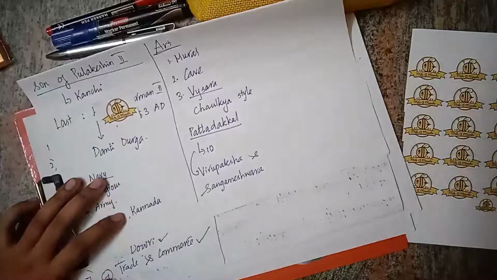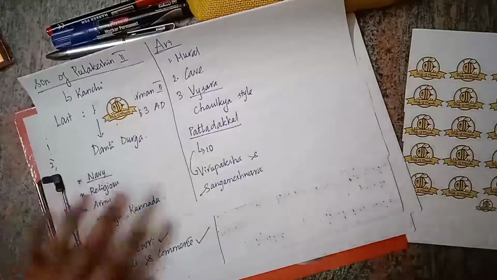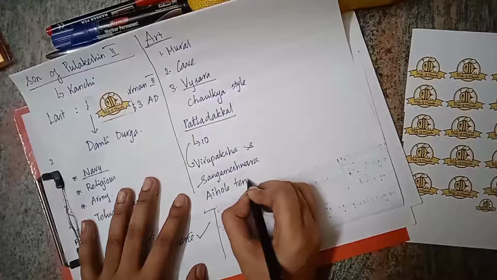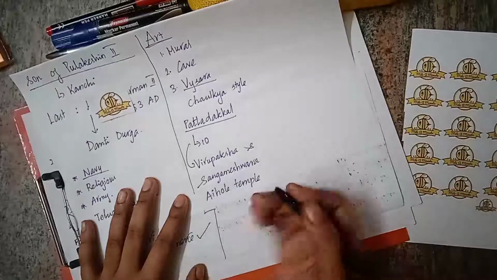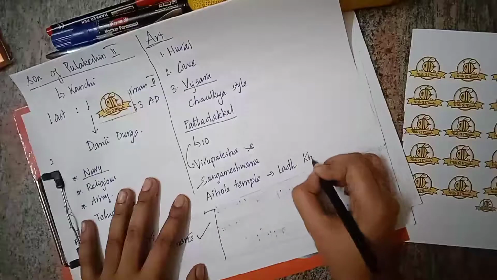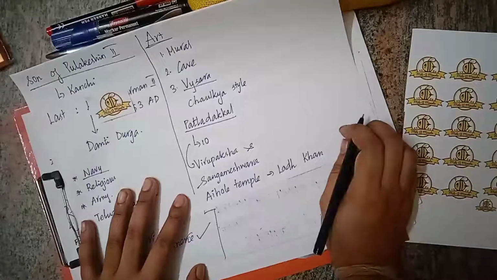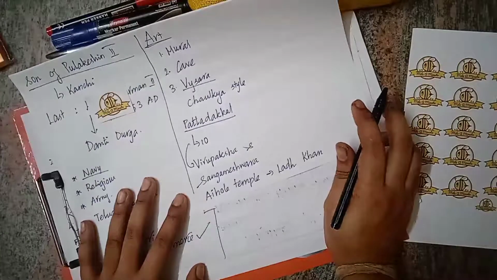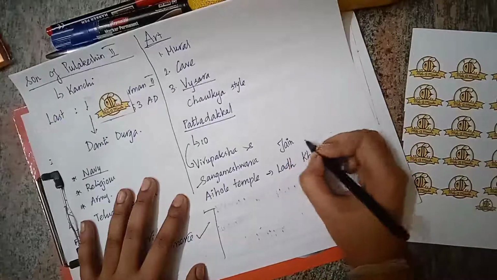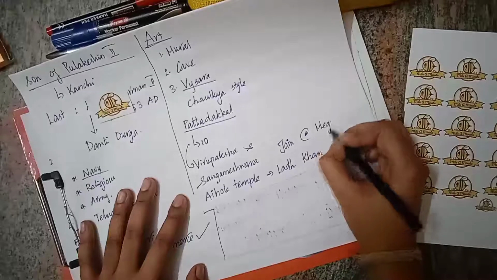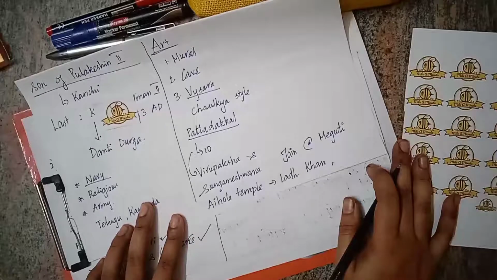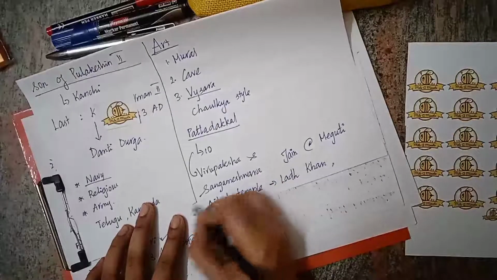Then we also have the Aihole temples. In Aihole we have the Lad Khan temple, which is a sun temple. We have the Durga temple, the Huchchimalli Gudi temple, and a Jain temple at Meguti, built by Ravikirti. There are around 70 temples in Aihole.